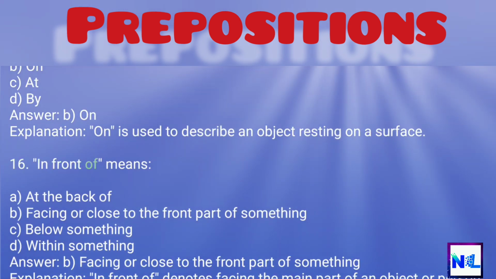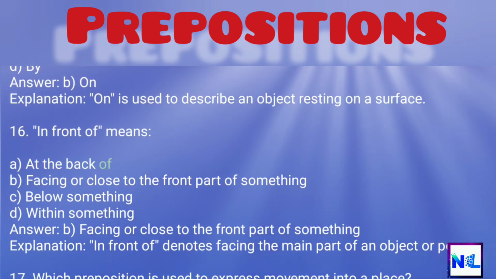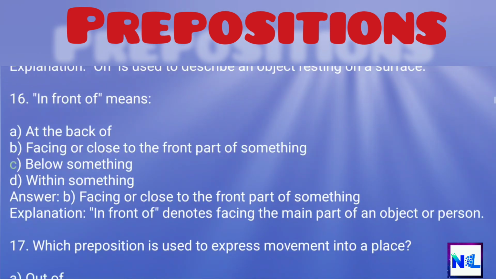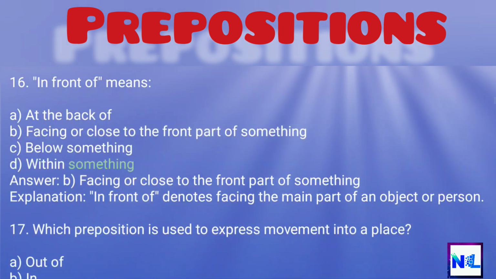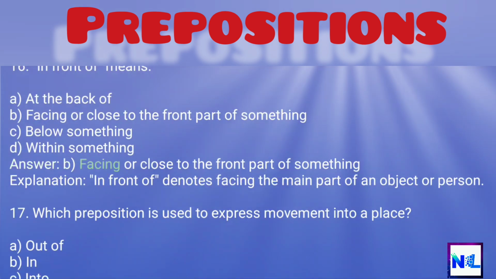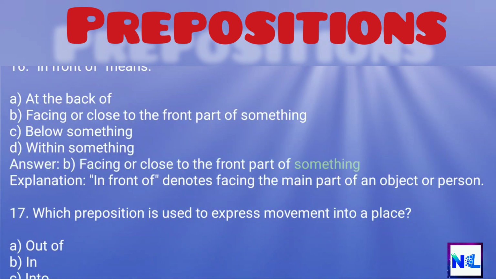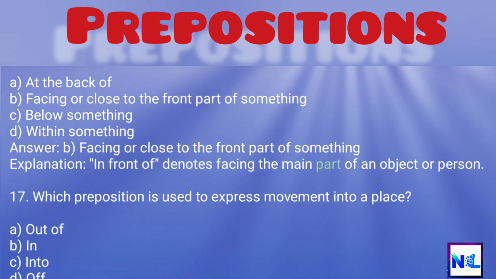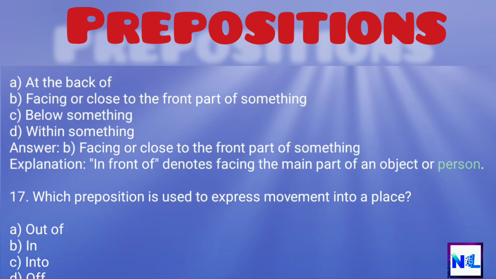16. In front of means A. At the back of, B. Facing or close to the front part of something, C. Below something, D. Within something. Answer: B. Facing or close to the front part of something. Explanation: in front of denotes facing the main part of an object or person.